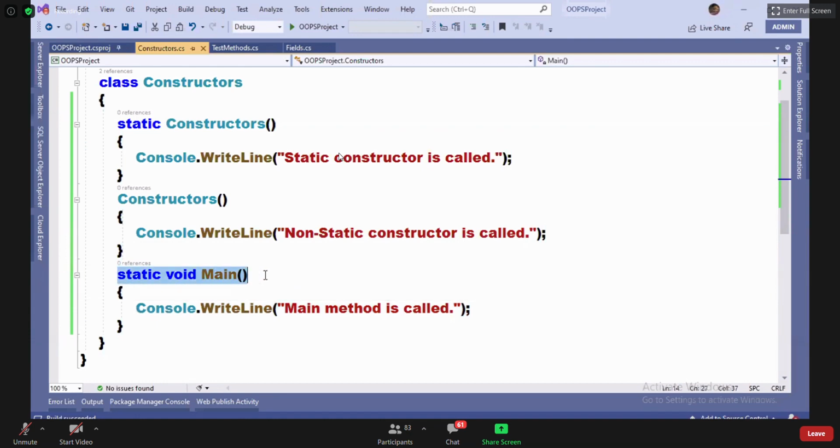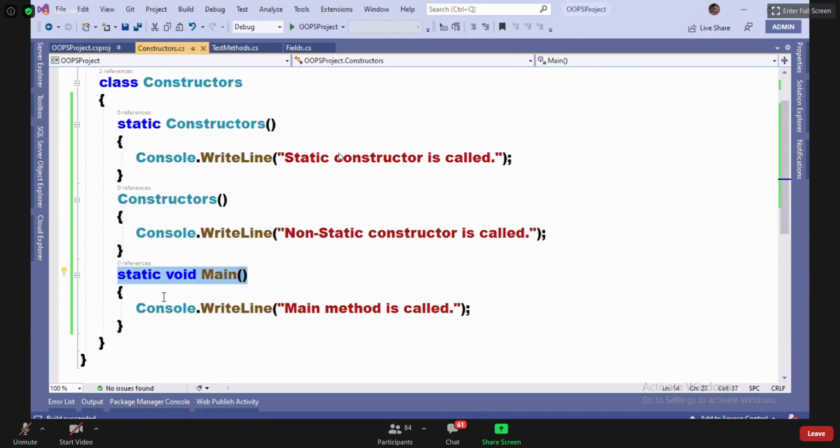After the execution starts with the main method, first the control jumps to the static constructor, executes the code in the static constructor, comes back and then executes the code in the main method. Did you understand? Execution starts with the main method.